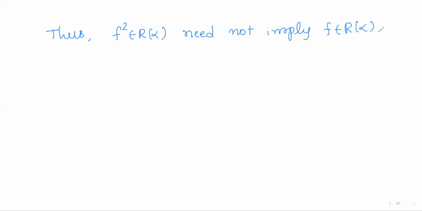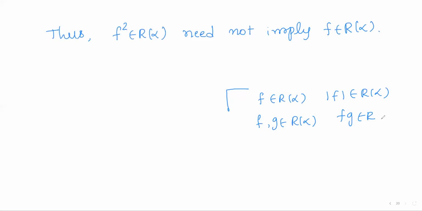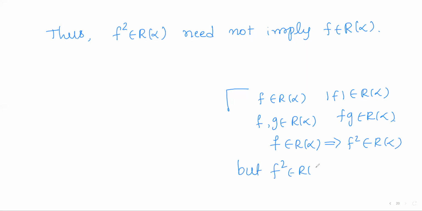So by this I'll end the video. In this video, we verified that whenever f is a Riemann-Stieltjes integrable function, its absolute value function is also Riemann-Stieltjes integrable. And whenever we have two Riemann-Stieltjes integrable functions, their product is also Riemann-Stieltjes integrable. In particular, we observed that f Riemann-Stieltjes integrable implies f square is also Riemann-Stieltjes integrable. But in general, f square being Riemann-Stieltjes integrable need not imply f is Riemann-Stieltjes integrable. So these are the points which we discussed in this video.